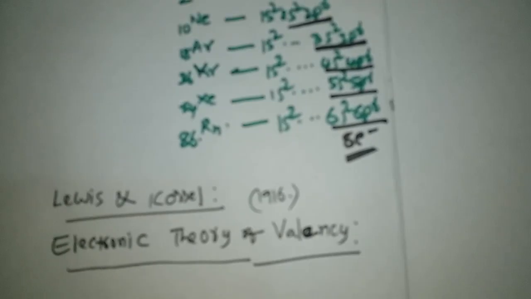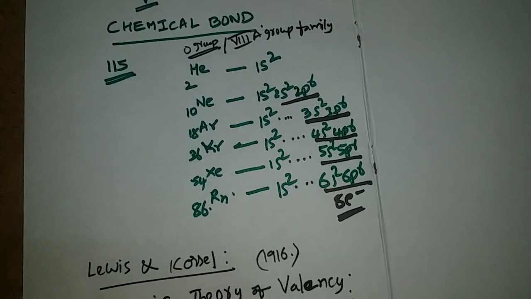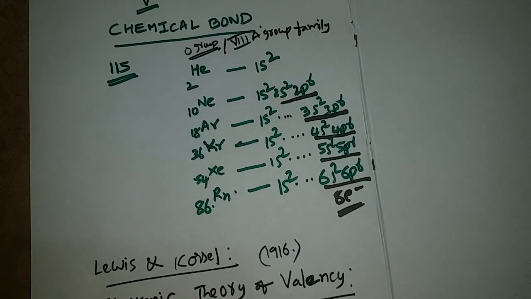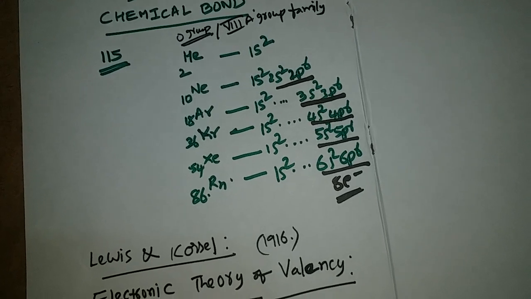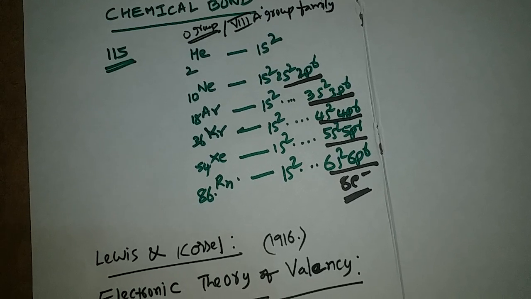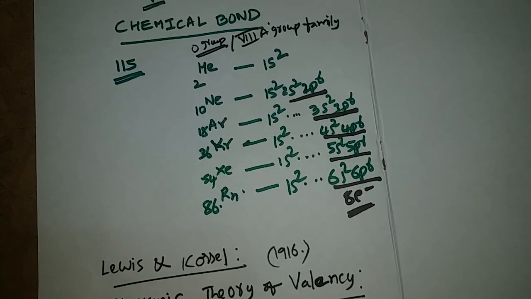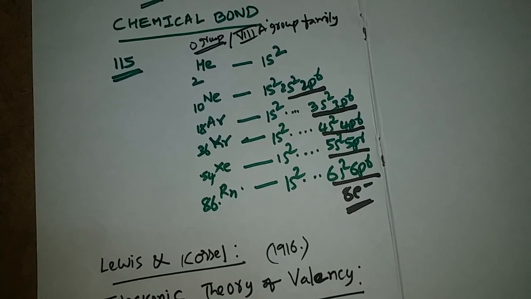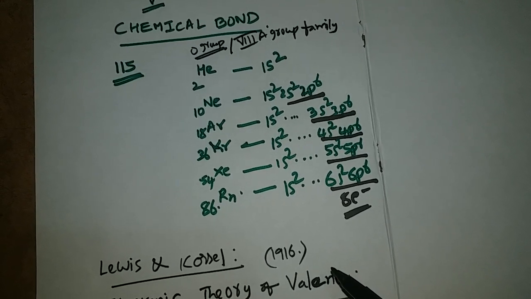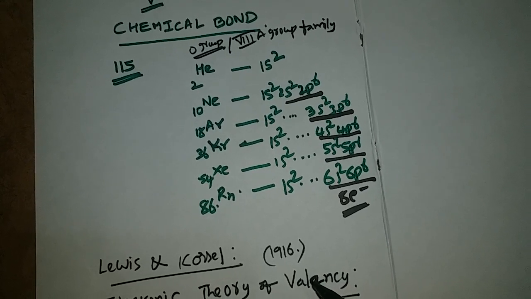According to Lewis and Kossel, the atoms of the elements try to get stability as their nearest noble gases, with eight electrons in their valency shell. Some are losing electrons, some are gaining electrons, some will share electrons.